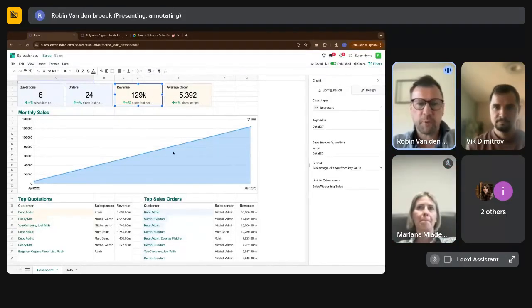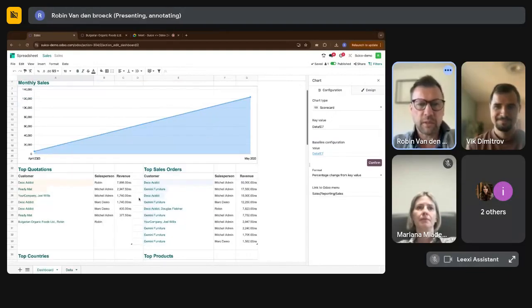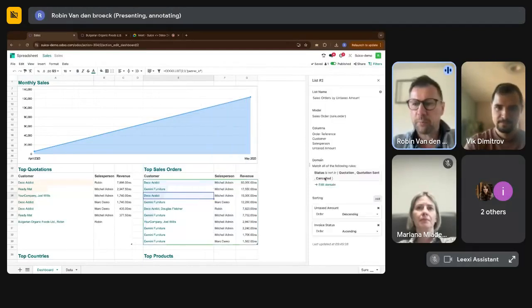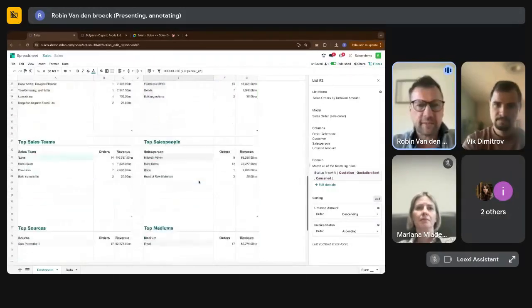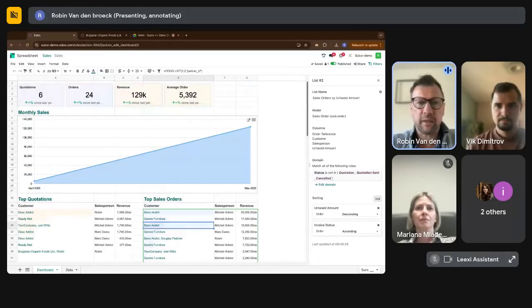Here you have the properties. This is a scorecard based on data coming from a source, which is in here, so it looks at this data. We can see these lists, show the list properties, change the filtering, and add new lists. It's a complete spreadsheet with data coming from different sources in Odoo. It's a kind of database, and everything can be aggregated within this spreadsheet.